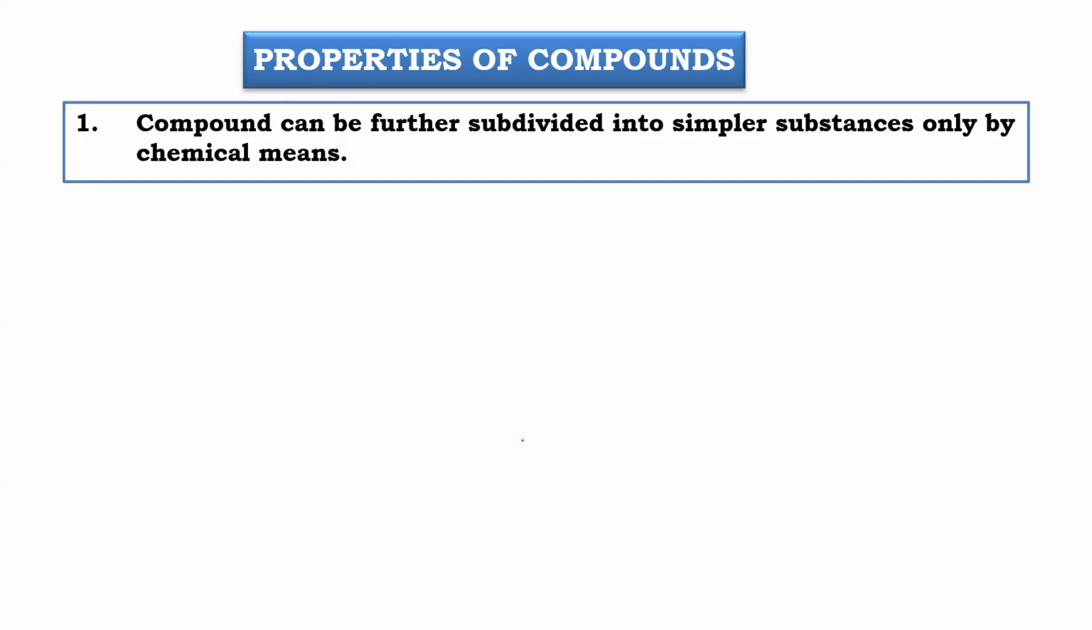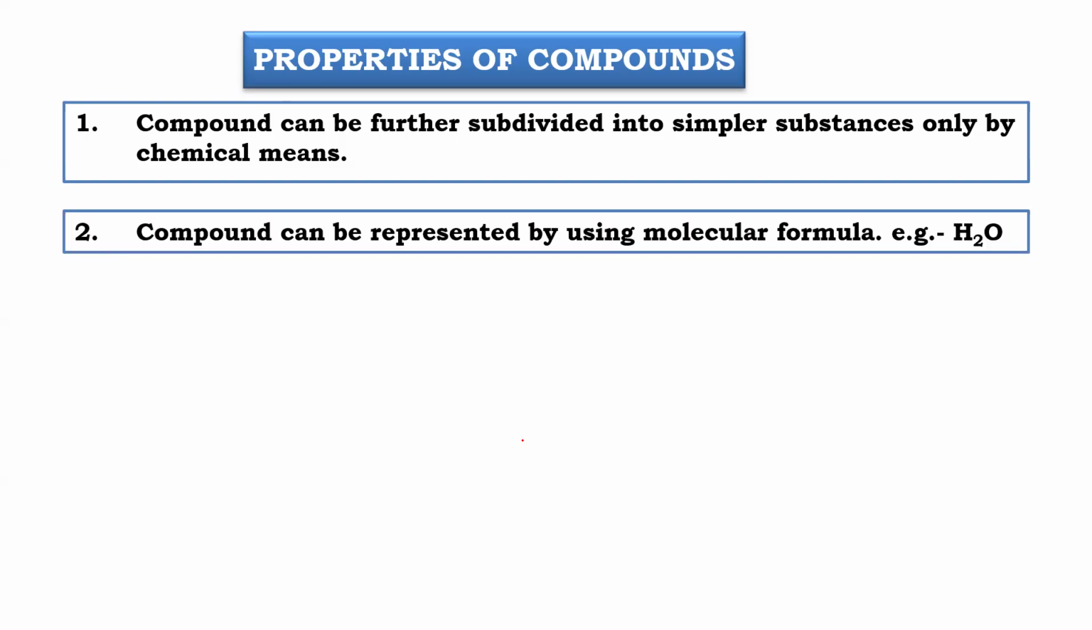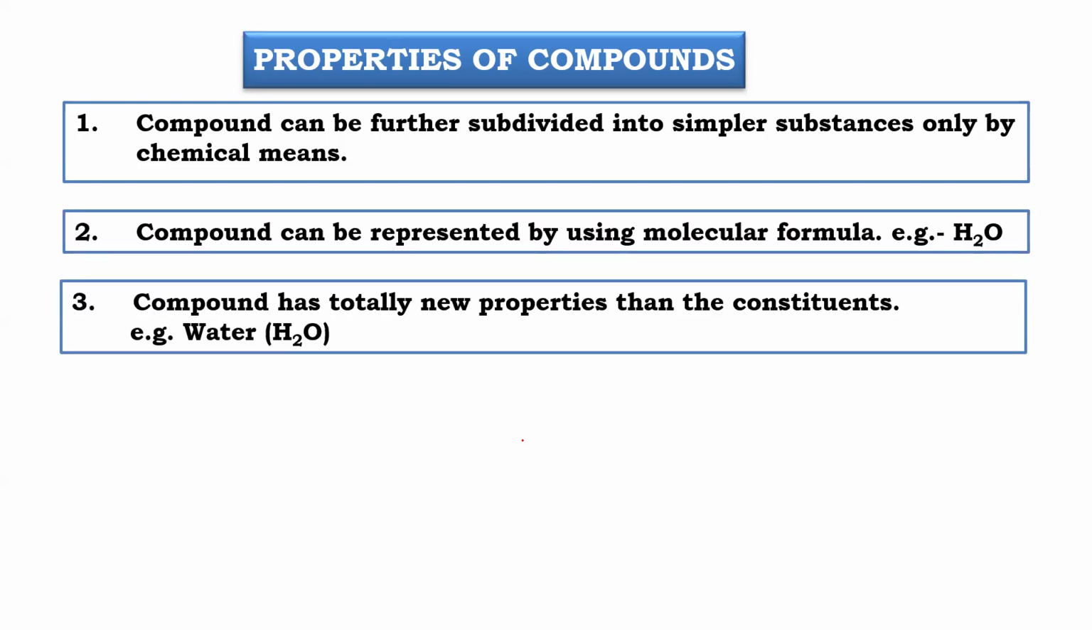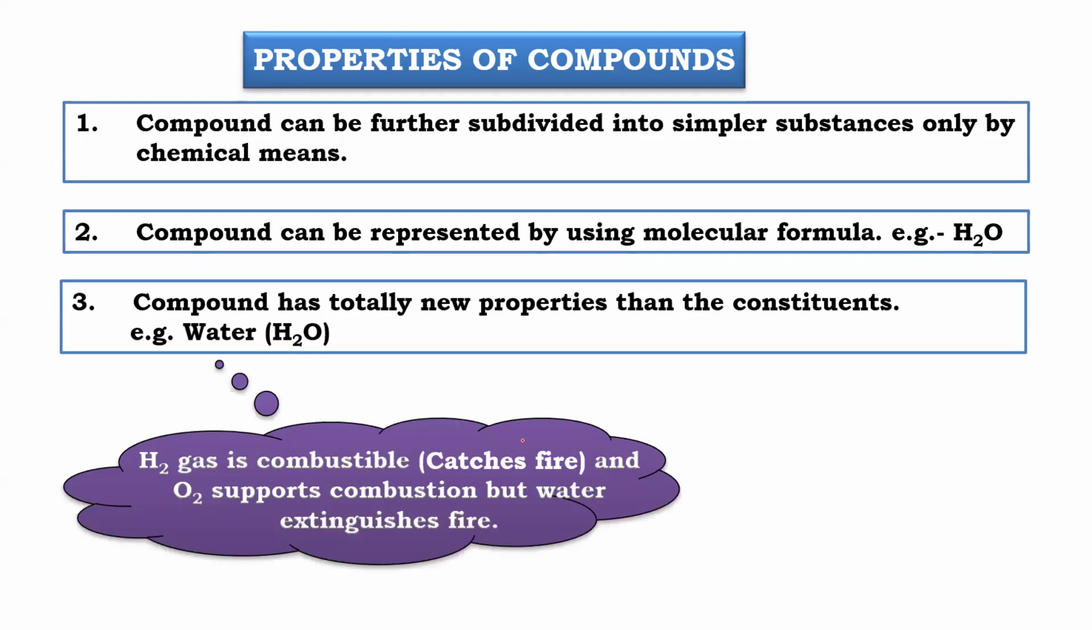Chemical. If I want to separate hydrogen and oxygen from water, it can be done only chemically, not physically. Right, beta? A compound has totally new properties. Water is a liquid, but hydrogen and oxygen are gases. Hydrogen is combustible, oxygen supports combustion, but water is neither combustible nor supports combustion.